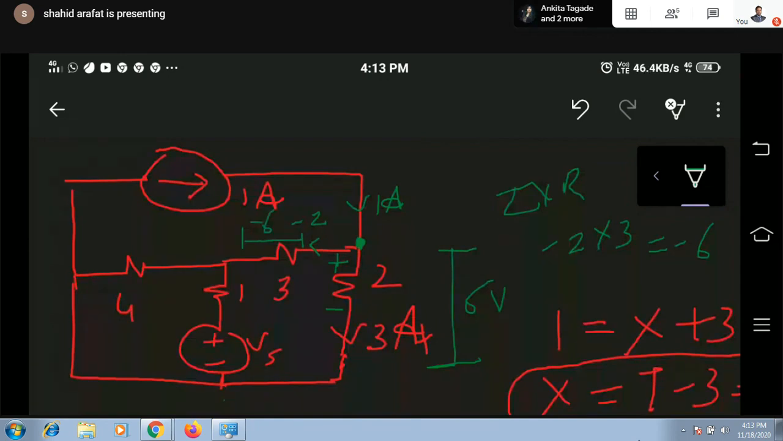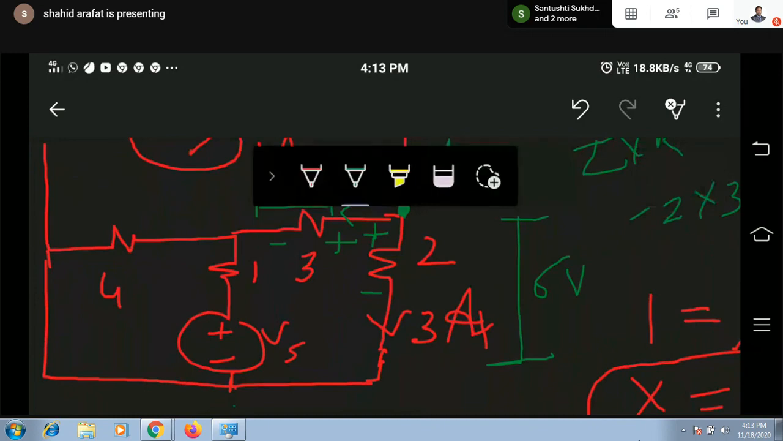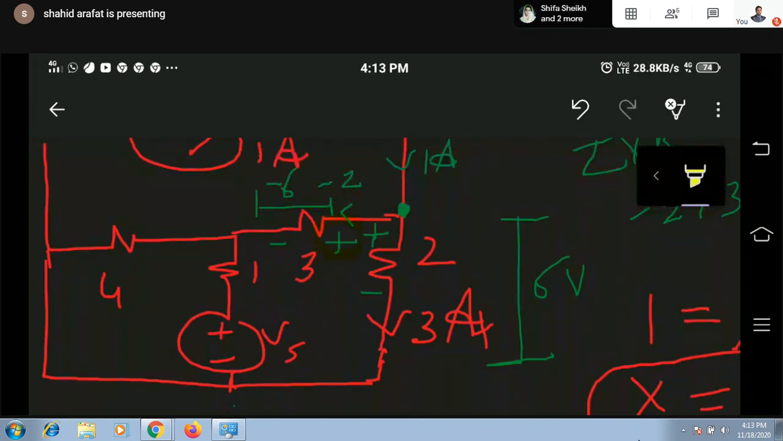As per this assumed direction, this should be positive and this should be negative. This is very important. This must be positive, this must be negative, because you have already assumed the direction of current. So as per this assumption, your polarity should be correct. For a passive element, current should enter from positive. So that's why I have marked positive here and negative here.